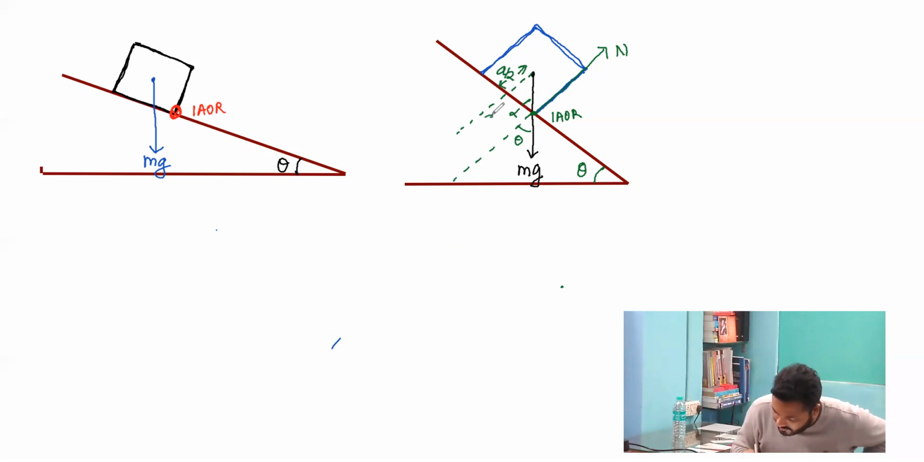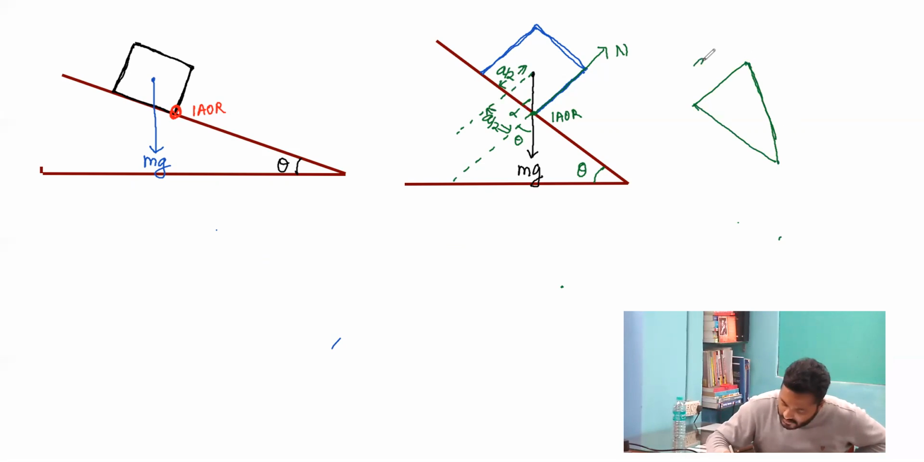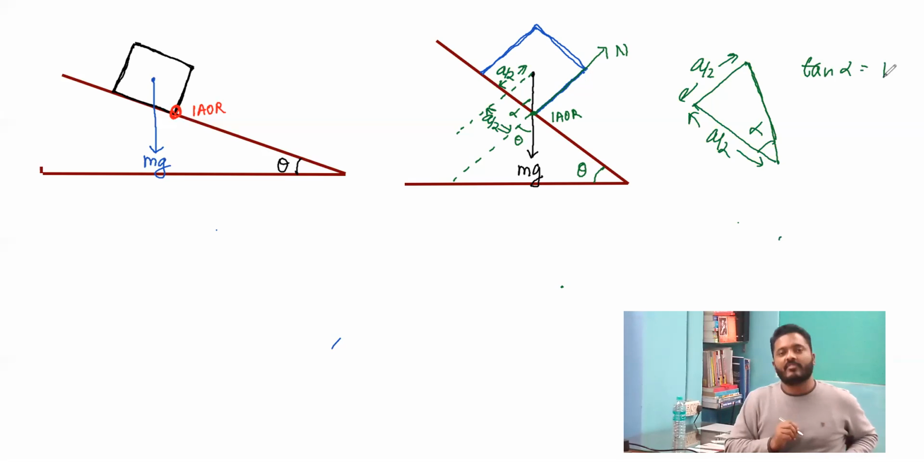And this base length is also a by 2. So if I consider this particular triangle over here, this is a by 2, this is another a by 2, and this is the angle alpha, such that tan alpha is turning out to be 1. A by 2 upon a by 2 is turning out to be 1.